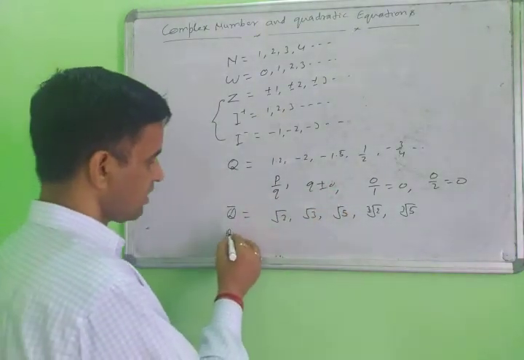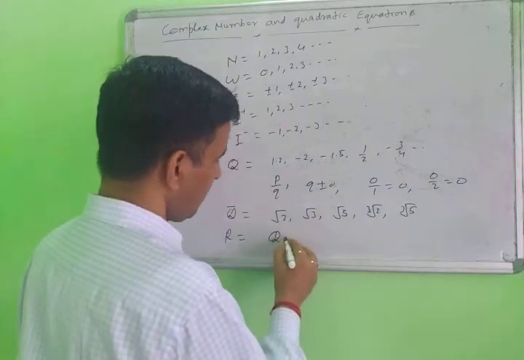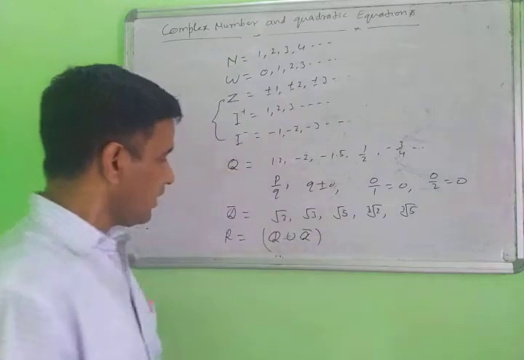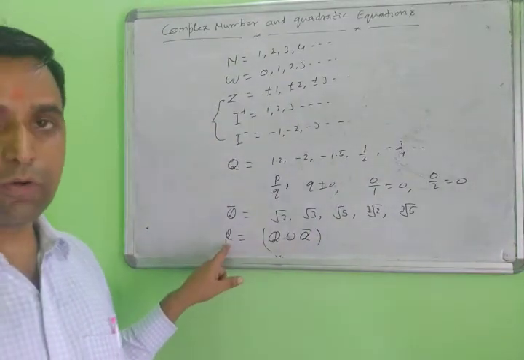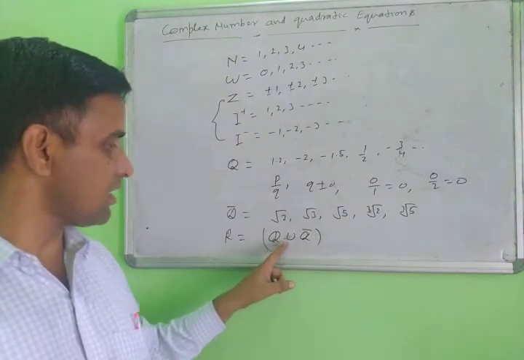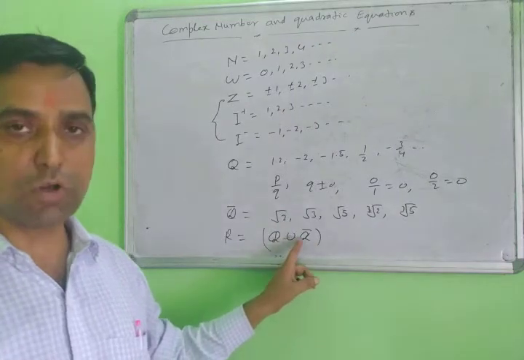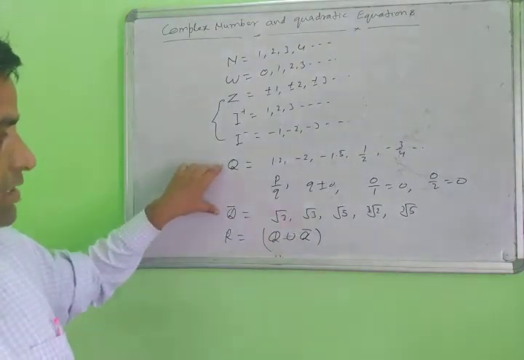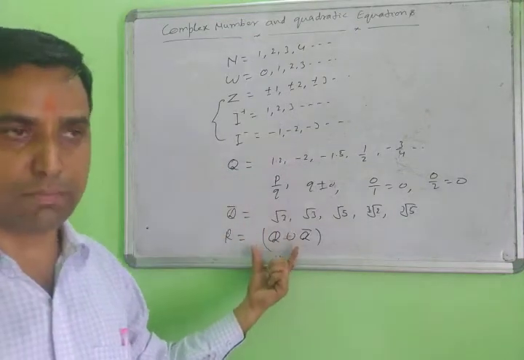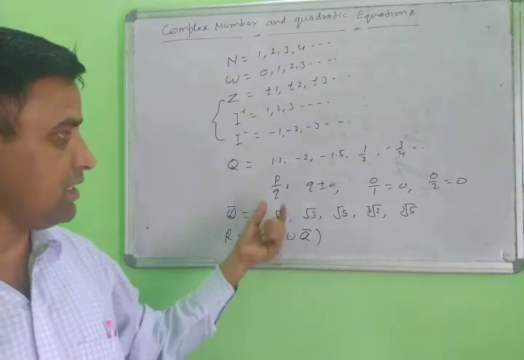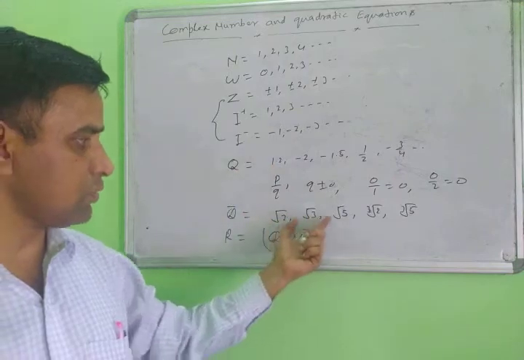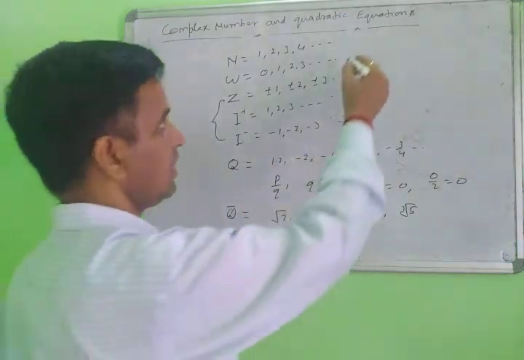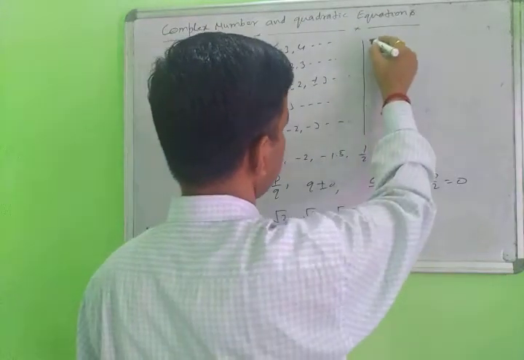Next, real numbers. What is a real number? The union of rational and irrational. Real numbers represent the rational and irrational numbers. The union, or combination, of both rational and irrational numbers is called the real numbers. After that come complex numbers, and imaginary numbers.